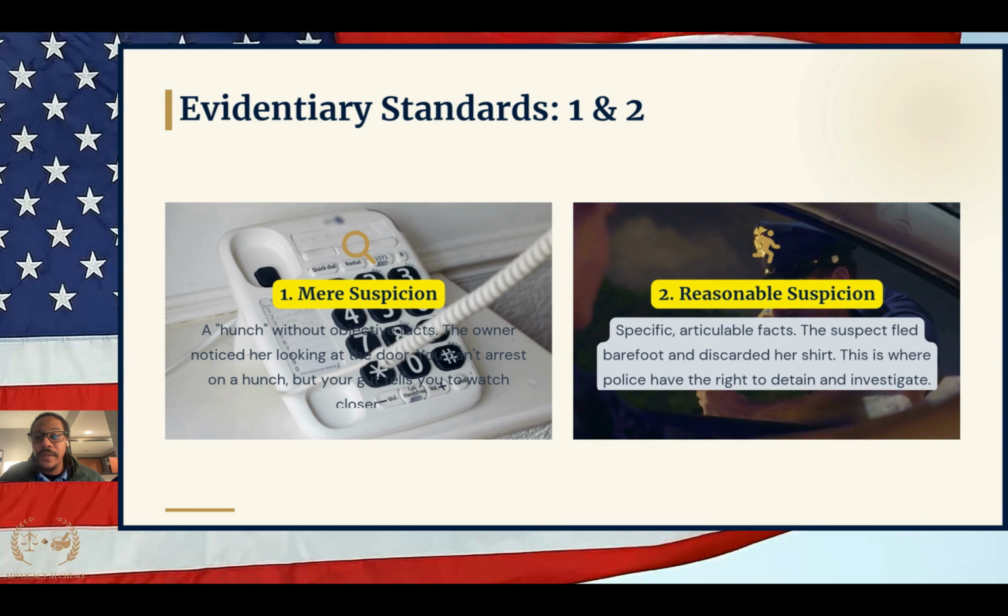All right. One more at this police level. So you got 3 that happen when you're dealing with the police and having a police interaction. You got mere suspicion, reasonable suspicion, and then you have probable cause. Probable cause is going to be when the police have enough evidence that they're going to make an arrest. All right, and that's going to be our third one. It's going to come up here in just a second.